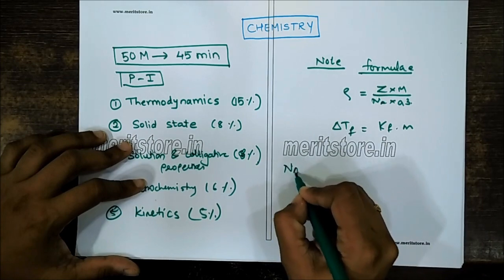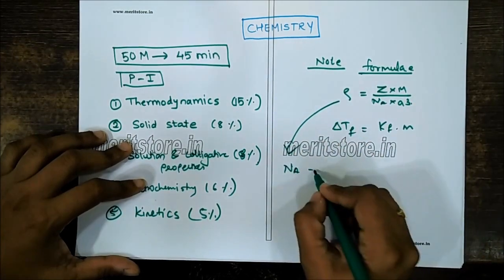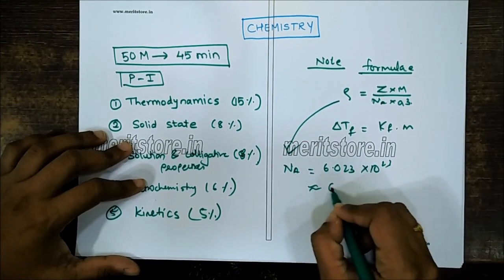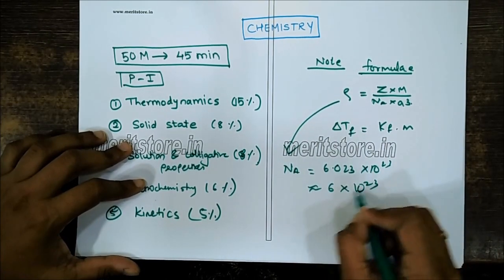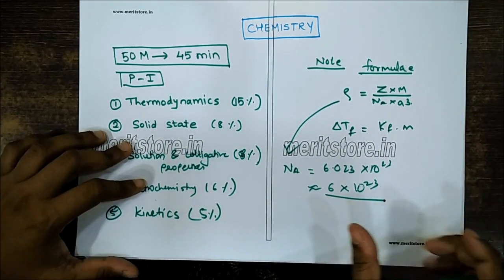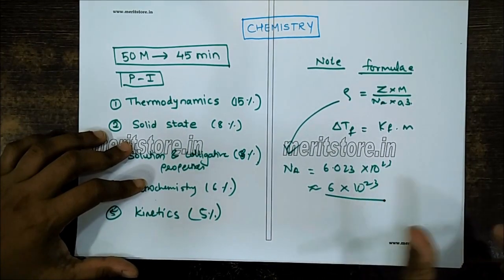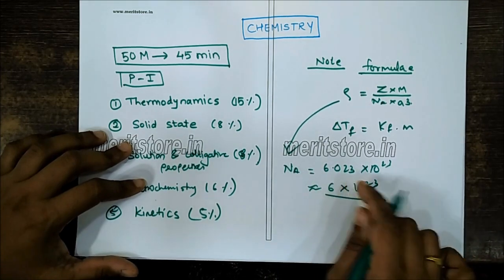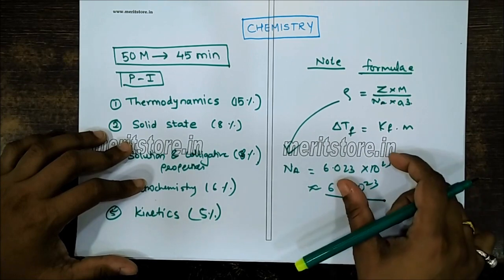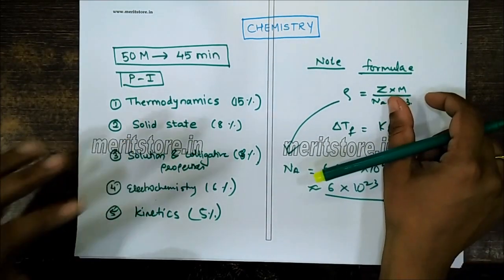For example, if you have a calculation with Avogadro's number, which is 6.023 into 10 raised to 23, I can round it off to 6 into 10 raised to 23 while doing my calculation. So just try to round off the numbers, but don't round off to a bigger number. Make a short round off of that number, and then you can use the shortcut method of calculation to get the answer.